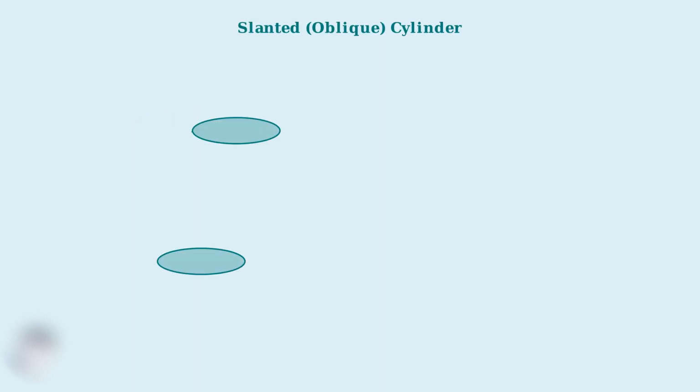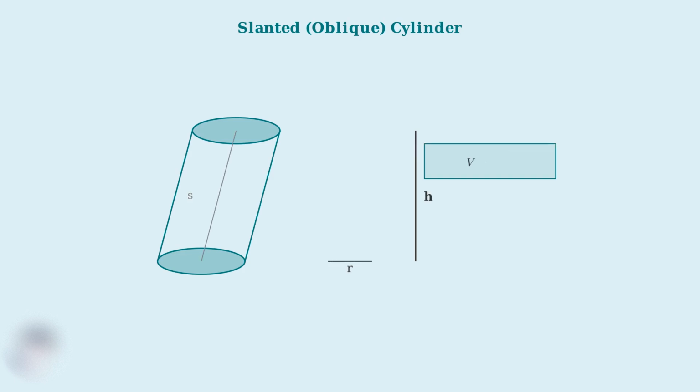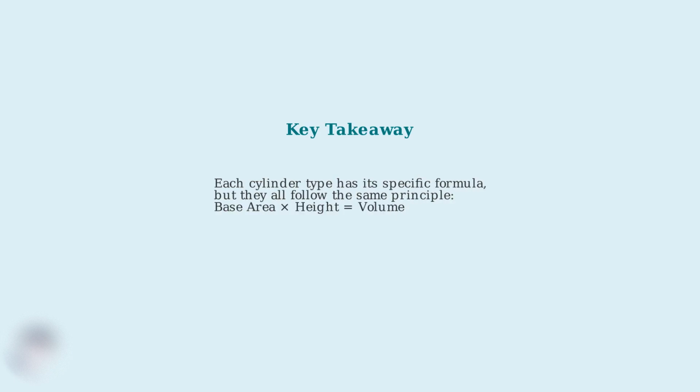Finally, there are slanted or oblique cylinders where the sides are not perpendicular to the base. Interestingly, the volume formula remains the same as a right cylinder, as long as we use the perpendicular height, not the slanted side length. Understanding these different cylinder types helps you choose the right formula for any situation. Whether you're working with pipes, oval containers, or tilted structures, you now have the tools to calculate their volumes accurately.